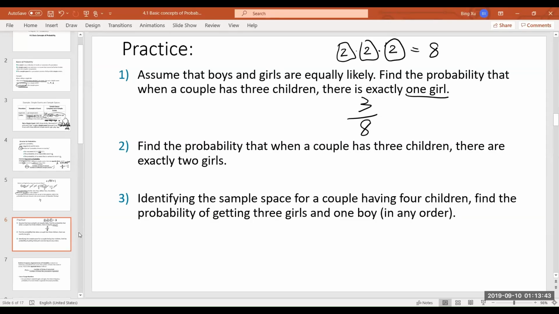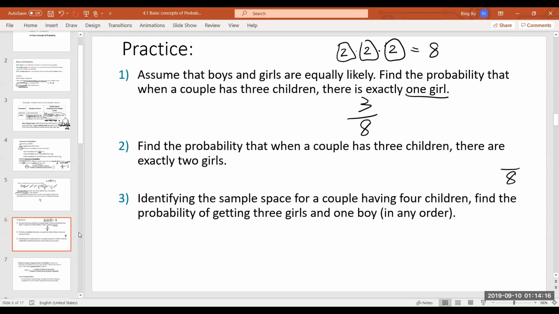Okay, so number 2 here, find the probability that when a couple has 3 children, there are exactly 2 girls. So it will be something over 8 for sure. Something over 8. What over 8? Two. It's not 6. I don't think it's 6.